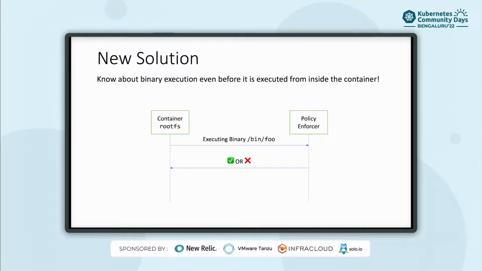So the new solution that we are proposing is: what if you already knew what is being executed in the container's rootfs? Whenever something is being invoked, you somehow get a notification, or a way of defining whether to allow that execution or not. If we can do that, then we can design an application that, based on some policies or some user input, decides what is allowed and what's not.